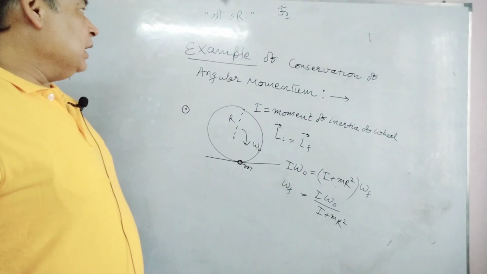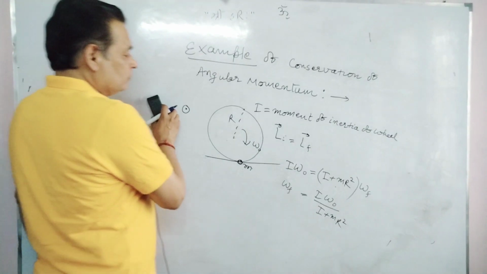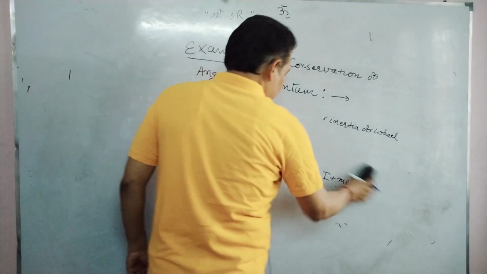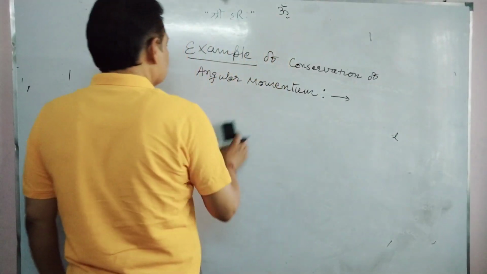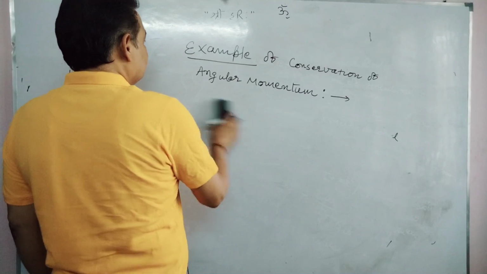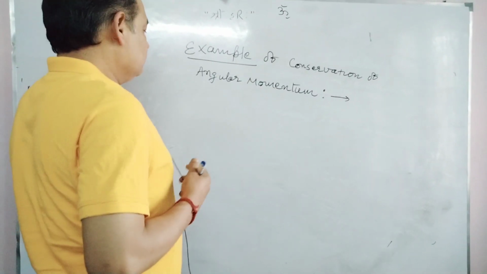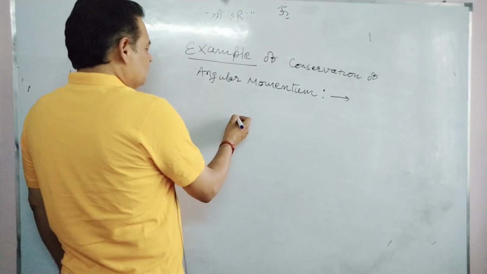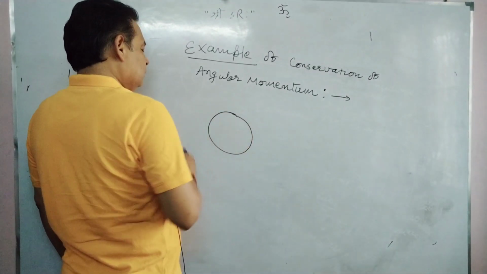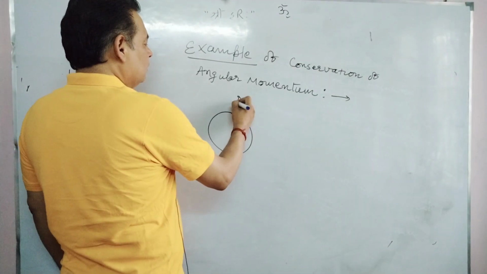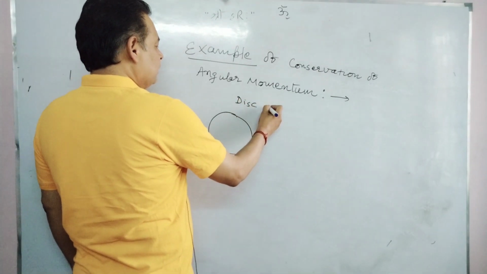I am taking another example. Suppose this is a wheel, a disc-shaped wheel, disc 1.